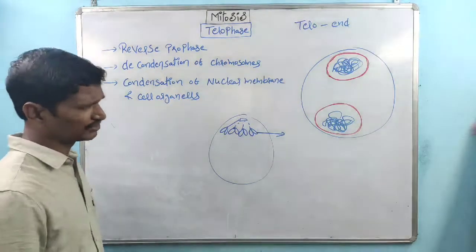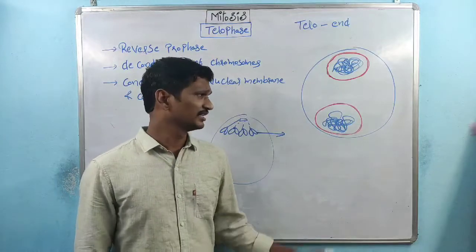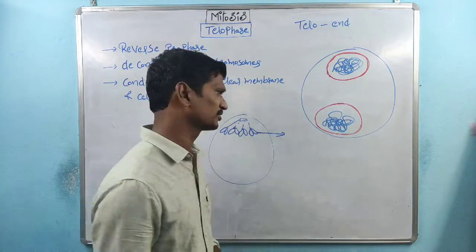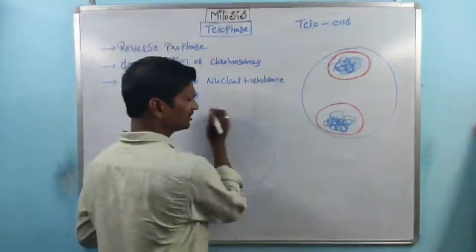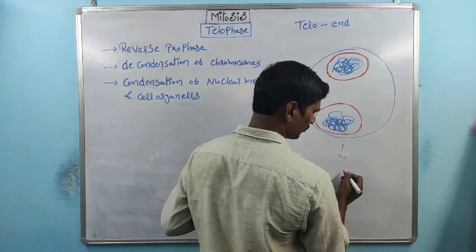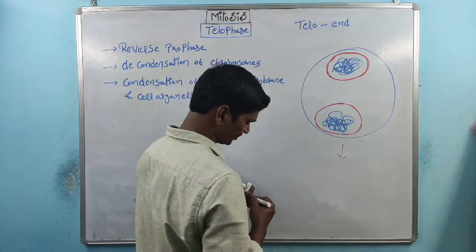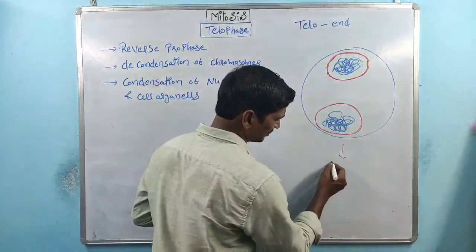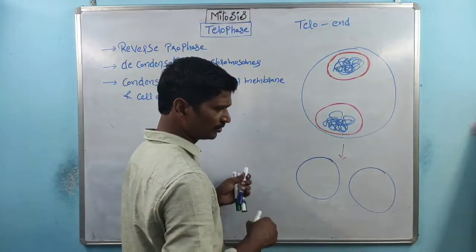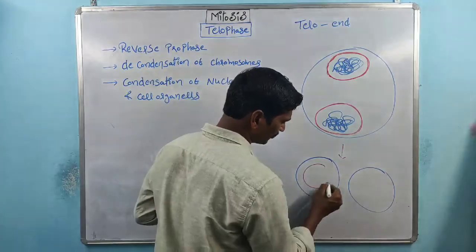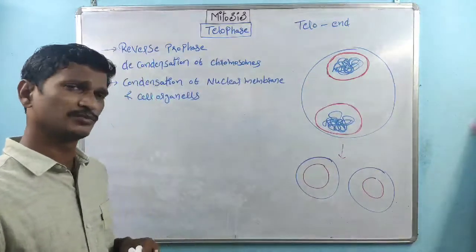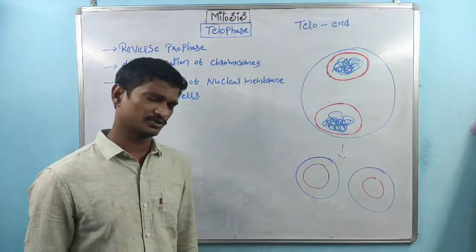I would like to discuss one more point here. Generally, if the cell follows the cytokinesis process, in most cases, 99% of the cases, one cell is divided into two cells. This cell contains one nucleus, and this cell contains one nucleus, right? So that is about the normal cell division process.